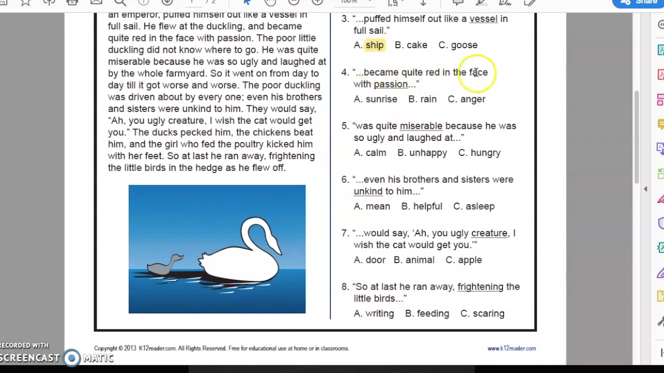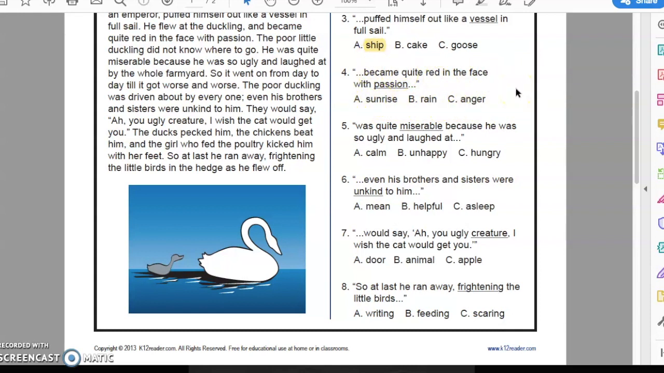Became quite red in the face with passion. Okay, well, whenever I get red in the face, and you guys know I get red in the face sometimes when I get upset, whenever I get kind of frustrated or angry. Let's see what our options are. Sunrise, rain, and anger. Let's try to fit the words into the sentence.